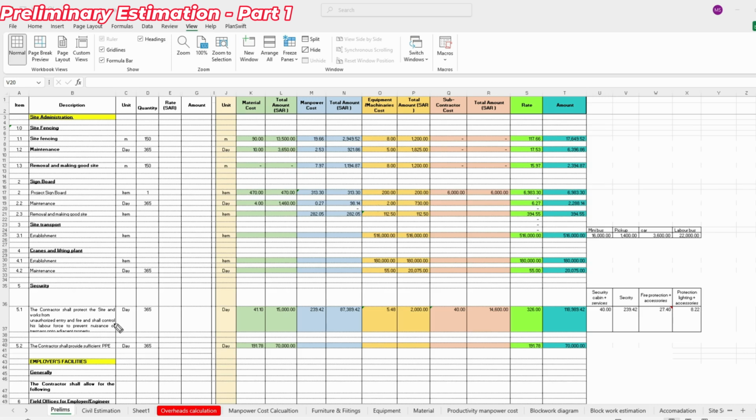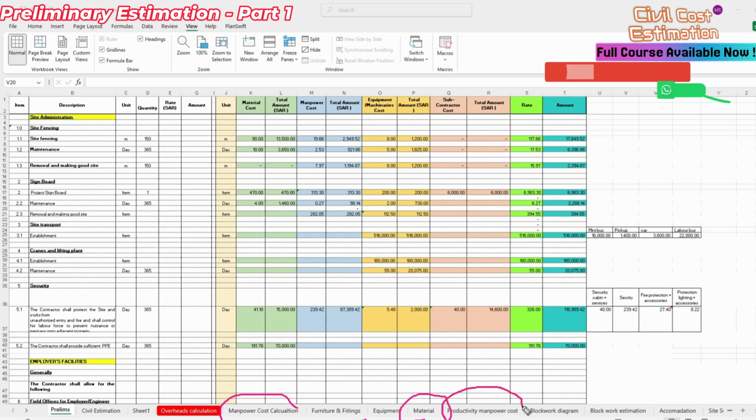So we have all the manpower-related information, the material information, the productivity, the manpower cost per unit concept, and the manpower cost per day concept. We are ready with all the sheets now.